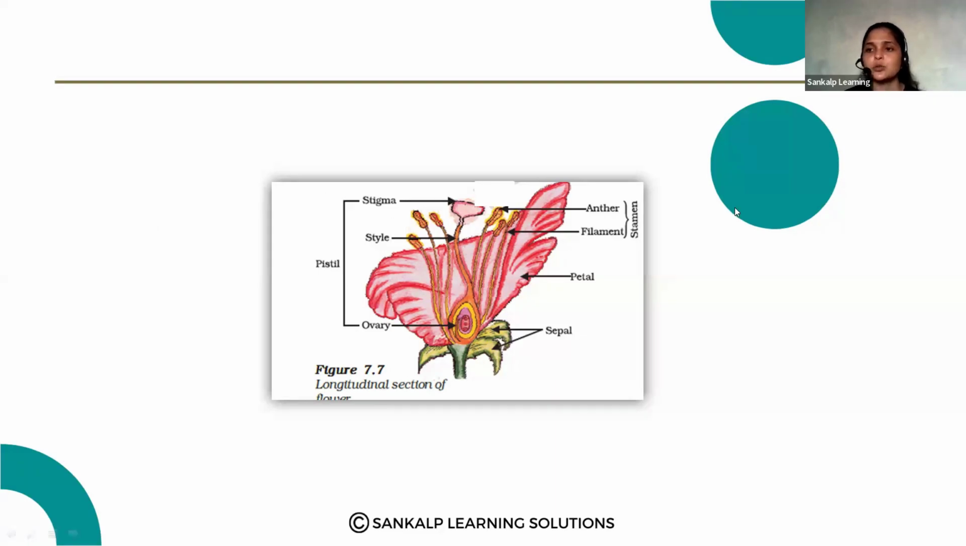Sometimes they will ask to label a particular part. For example, label the anther or label the stigma or pistil. Any part of the flower they may give, so practice the diagram and practice all the labelings in the flower. This is a very important diagram in this chapter.